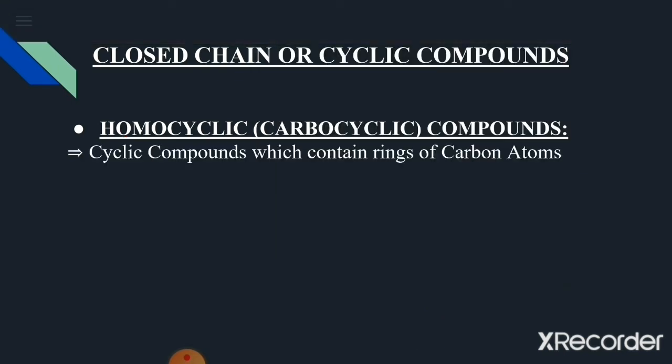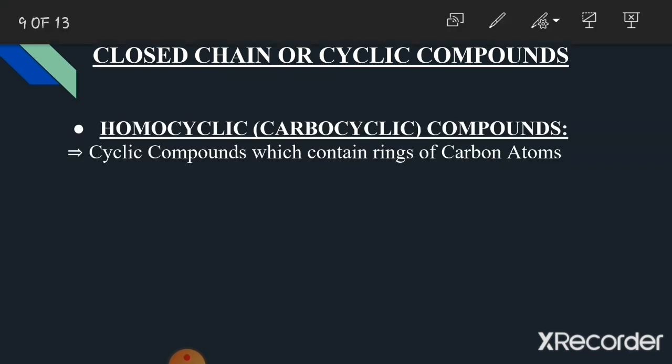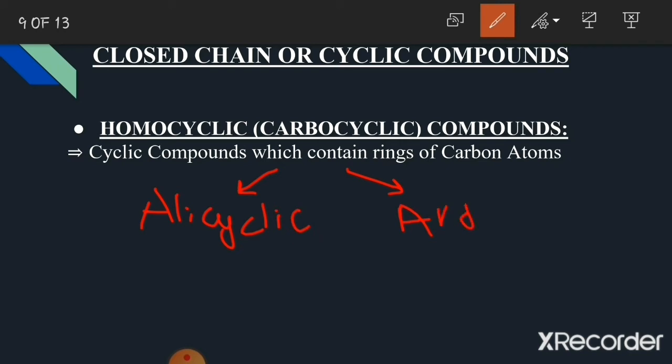Cyclic compounds which contain rings of carbon atoms are called homocyclic compounds. These homocyclic compounds may further be classified into 2 types: alicyclic and aromatic. Don't confuse the word alicyclic with acyclic.